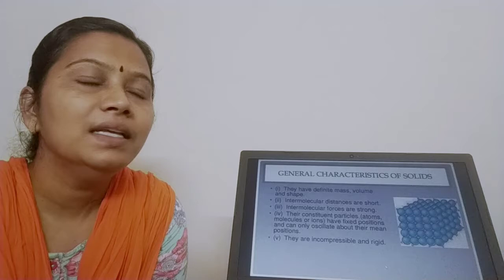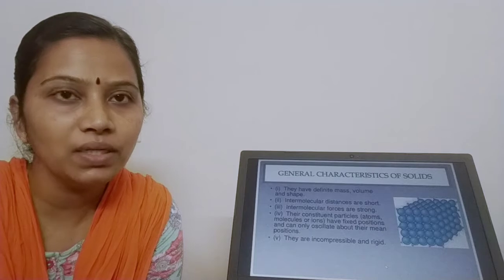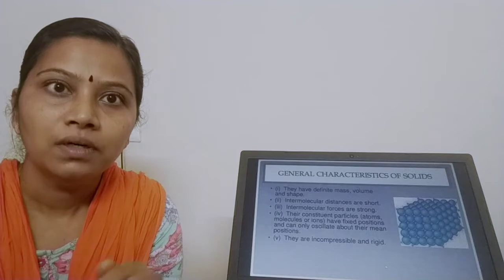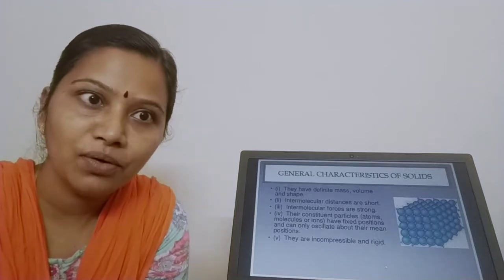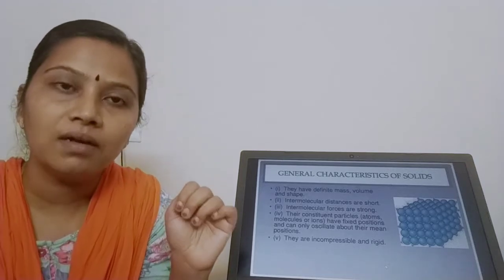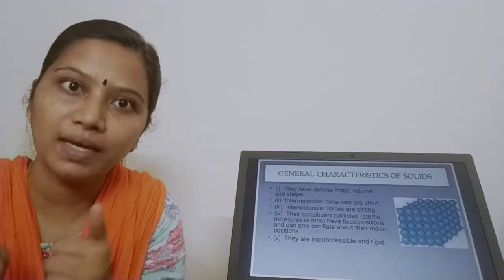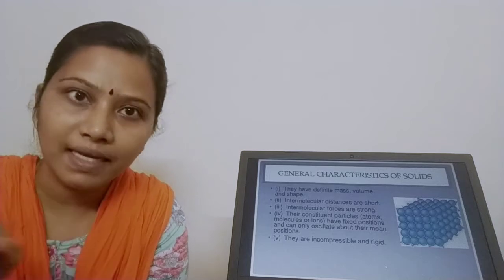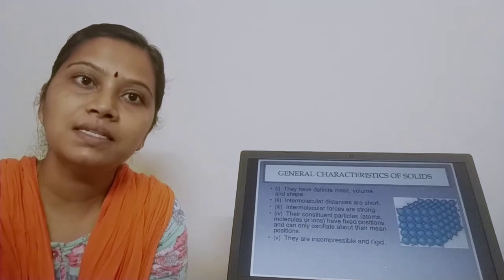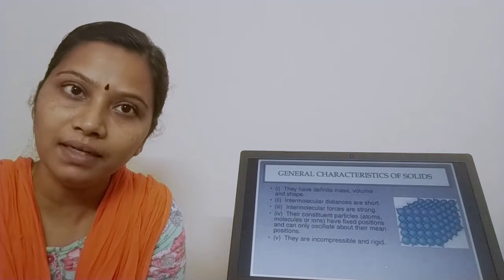I hope in the classroom I have cited an example of the arrangement of particles in solids, liquids and gases. Let me give you a small recap. Suppose, how many children are there in your class? It is class 12, right? So 13 children. You 13 children are sitting in a class in two benches this side, two benches that side. I am going to call you solid particles because you people are tightly packed, you are sitting closely. This is the arrangement of a solid, children sitting inside a classroom.